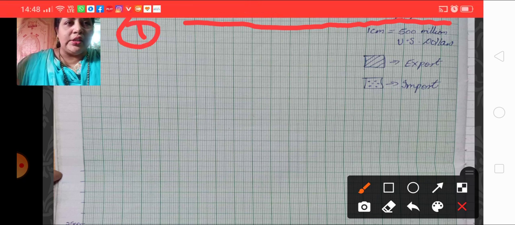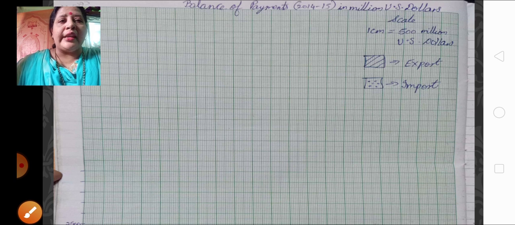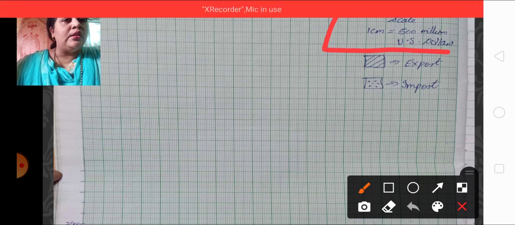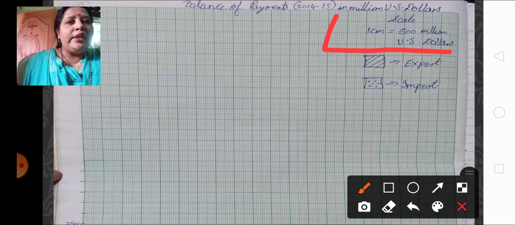This was your first step. What is the second step you are going to do over here? The second step is your scale. This is called a scale. In the scale you are going to mention how you are going to show the graph.